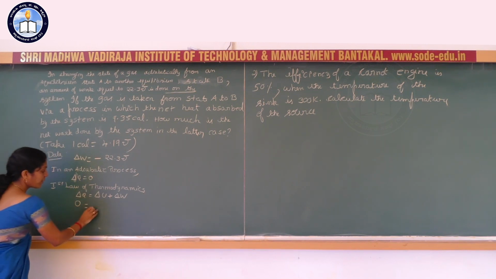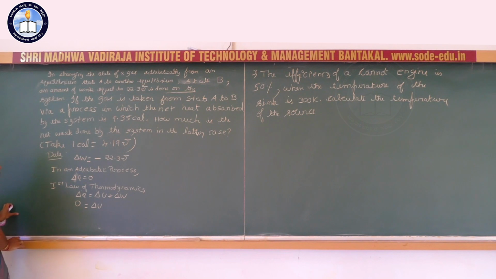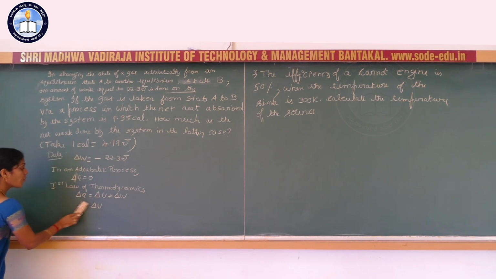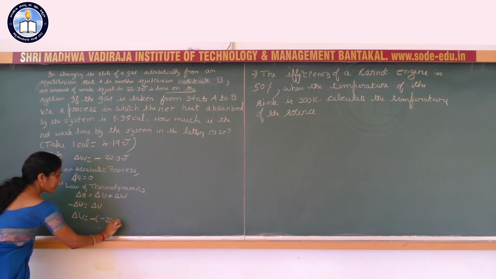you have to find out delta U. Delta U plus delta W is zero, or you can write delta U is equal to minus of delta W, or delta U is equal to minus of minus 22.3.